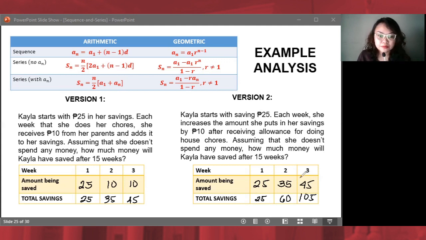Nauunawaan ba? So, dito, sa version 1, ang tinitignan natin, ganito lang siya, 25, 35, 45. Dito sa version 2, mas yayamanin tong Kyla version 2 natin, no? Kasi dinadagdagan niya yung iniipon niya ng 10 piso every week. So, maghuhulog siya ng 25, papatong ng 10. Hindi siya 10 piso lang weekly. Yung hulog niya, dinadagdagan niya pa ng 10 piso weekly. Malinaw na. Solve natin pareho para masaya.